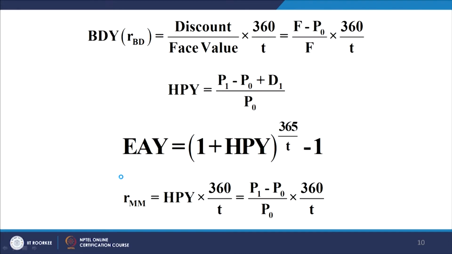The expected annual yield, as you can see, takes care of the 365-day year factor. It is all annualized on the basis of a 365-day year, and it also takes care of the compounding of the returns over the annual period, which is of 365 days incidentally. The money market yield computes the annual yield, that means the annualization is done, but it is done on the basis of a 360-day year, and it is done on a simple interest basis. So, these are the special features.